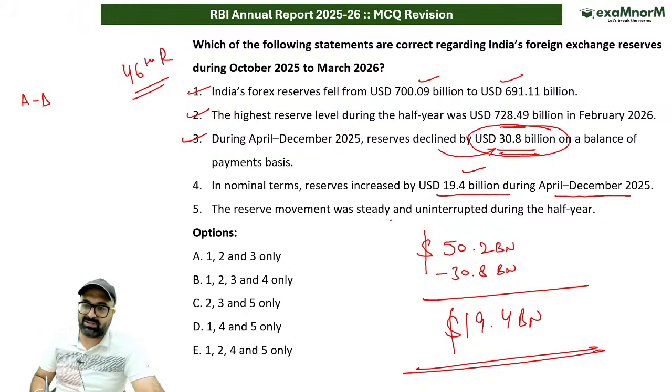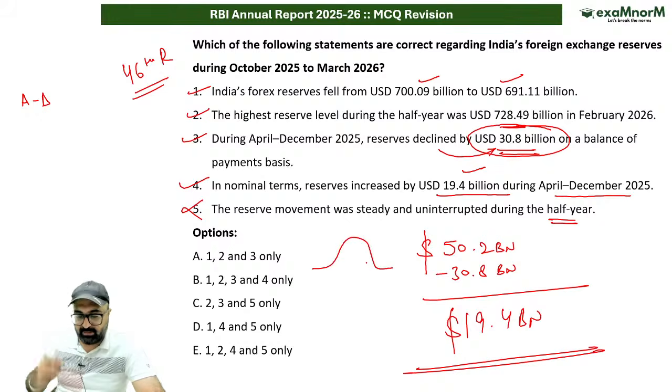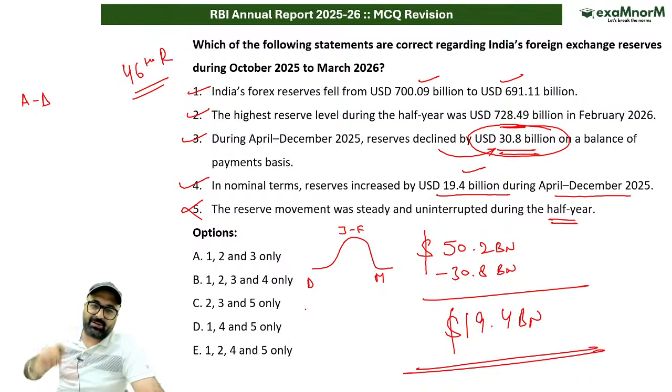The reserve movement was steady and uninterrupted during the half year. No, sir, it was not steady. It was up and down. Initially it was down, then it went up, then dropped down again. So here I would say December, January, February and this is March. So first it was less, then it increased, then it decreased. So according to that, what will be the answer to this question, sir?